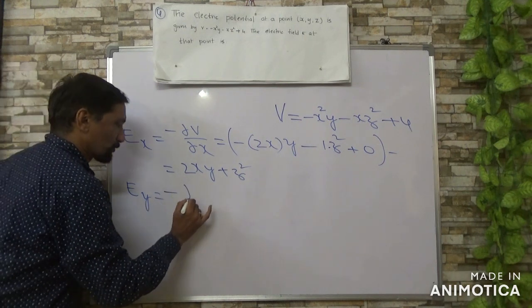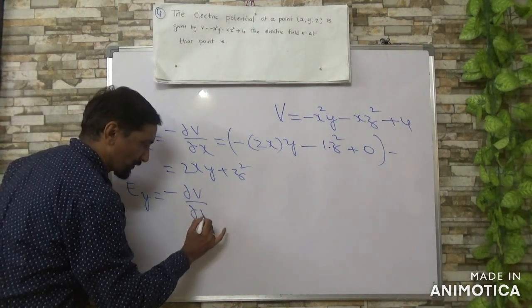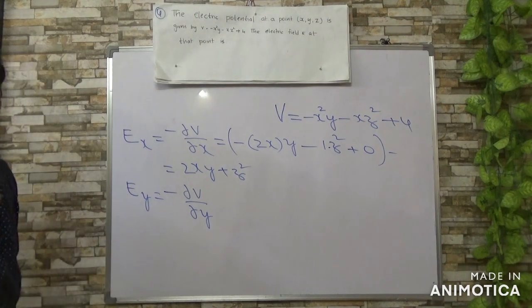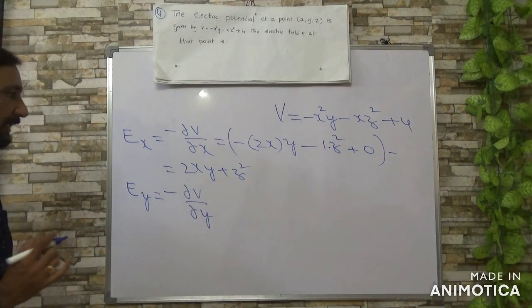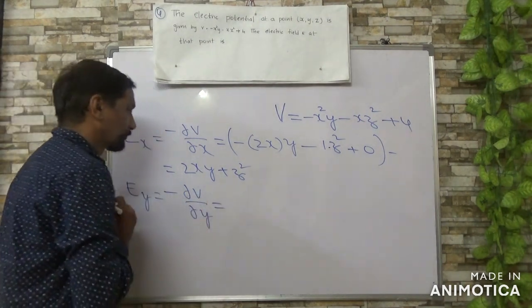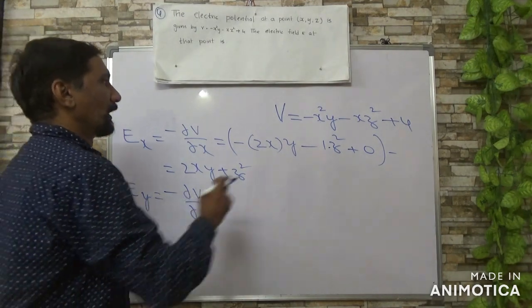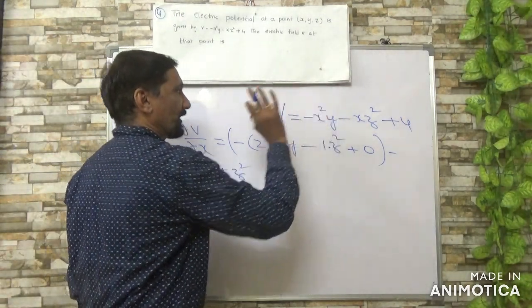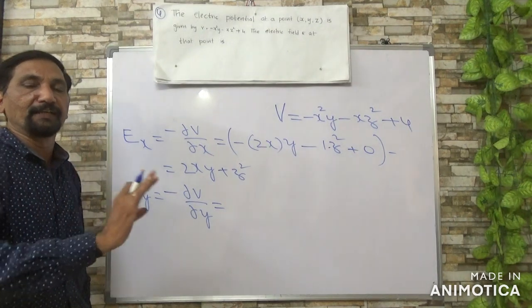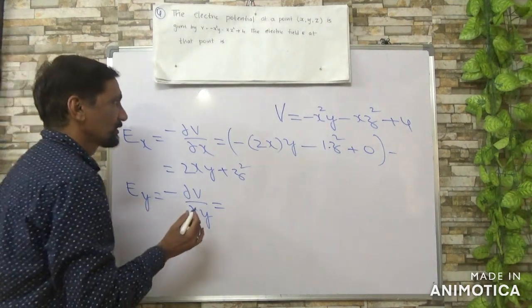Now for Ey, the electric field strength y component, the same procedure, but now you are differentiating partially with respect to y. Now only y you have to consider; x square or anything with x is treated as a constant.